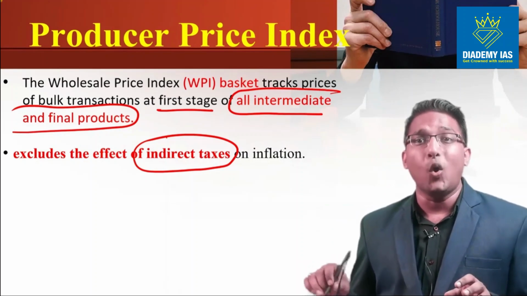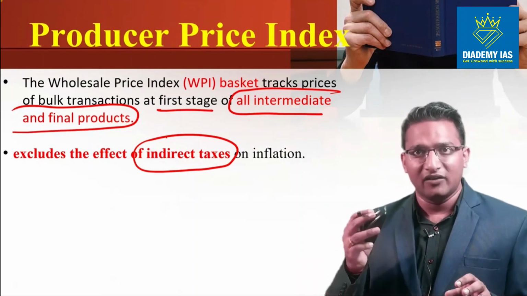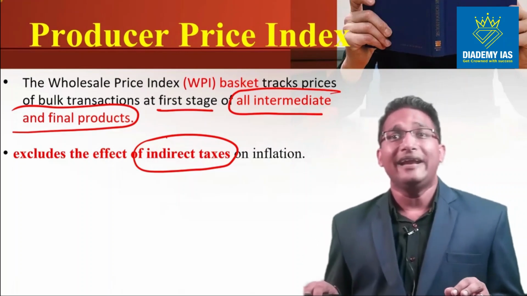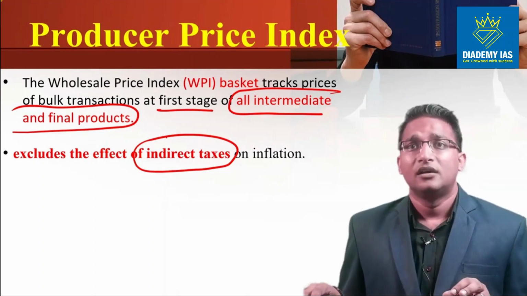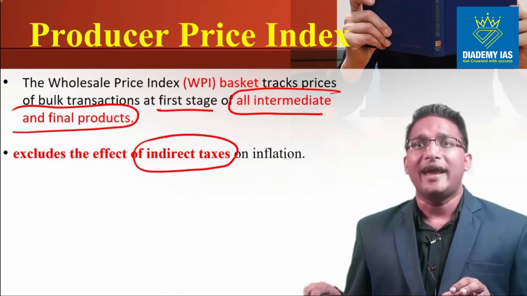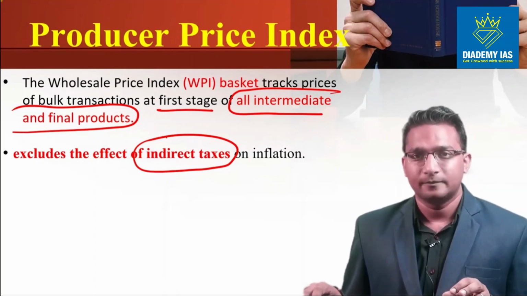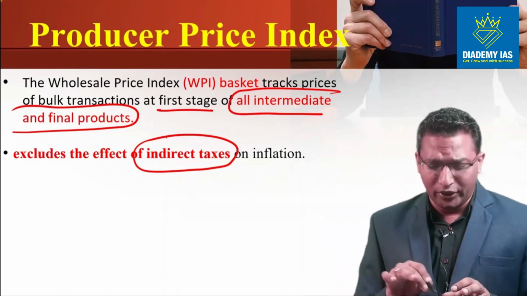In case of PPI, only and only final goods will be considered wherever the final product is available, and if the final product is not there, then the intermediate one will be taken. The point is that single counting will be ensured, and for that the supply use table will be referred to, right? We will see what the supply use table is. So I think now this point is very clear.